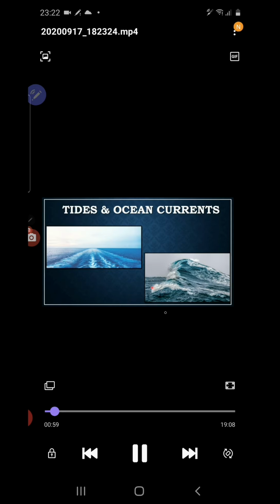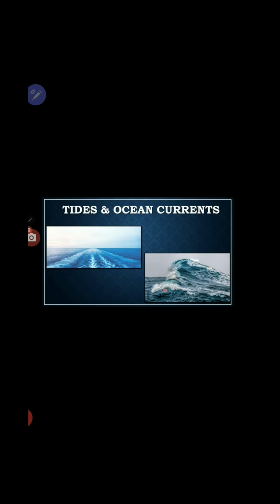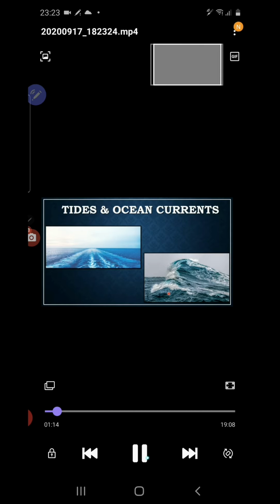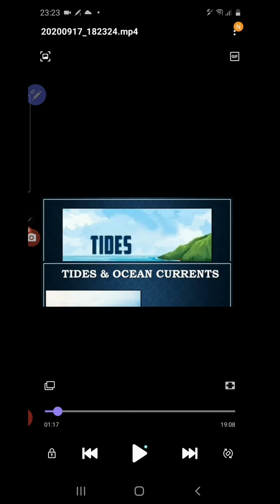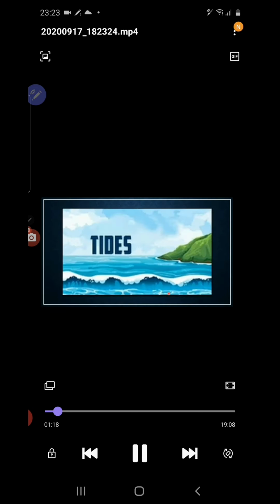Then here you can see the next one. The sinking of surface water and rising of bottom water of the ocean can be called the vertical movement of the ocean water. Clear? Other than that we have to also discuss tides. Okay, let's see what tides are.